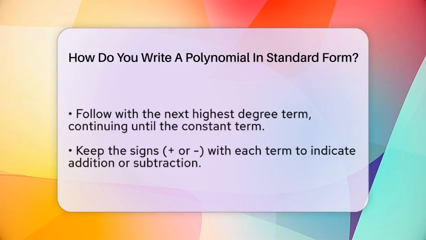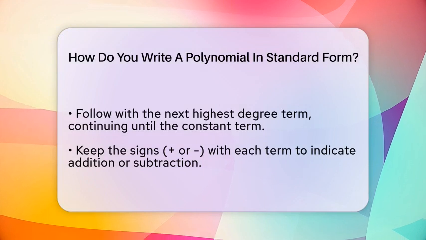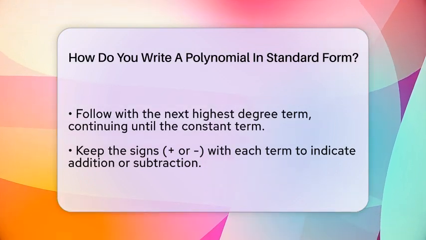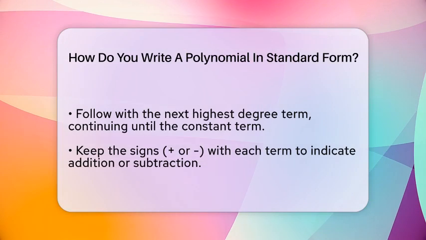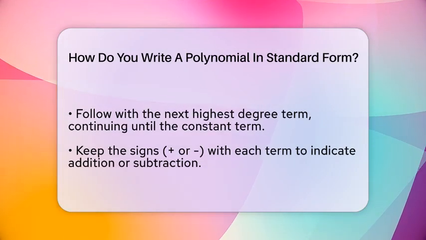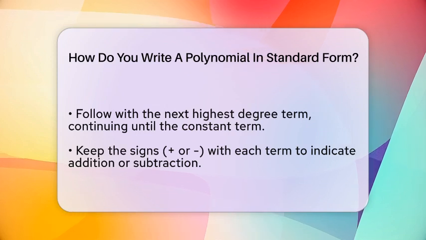For example, if you have the polynomial 3 plus 2x squared plus 5x, you want to rearrange it as 2x squared plus 5x plus 3. The term with the highest degree, which is 2x squared, comes first. Then the 5x term, and finally the constant 3.